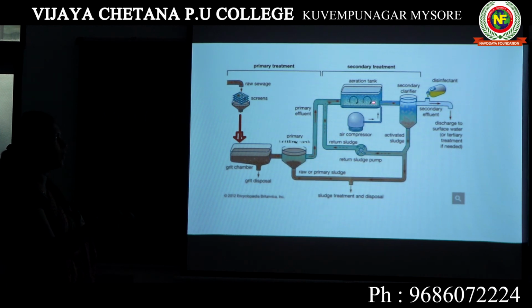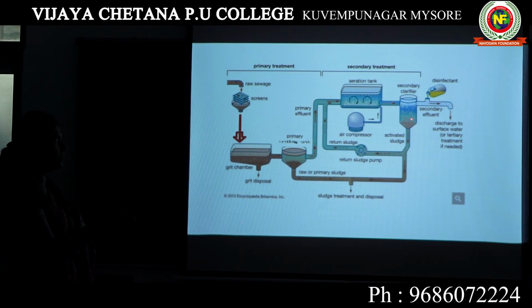When this water is sent to the secondary settling tank, the flocks will be stored at the bottom. The supernatant is known as secondary effluent. It will be sent out after adding disinfectant. We can send it to any water body.